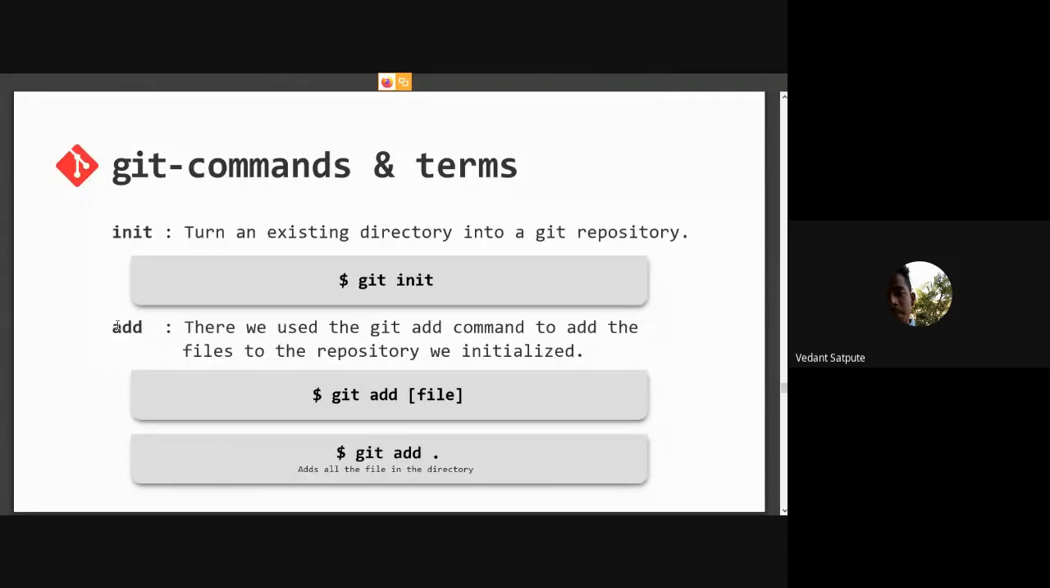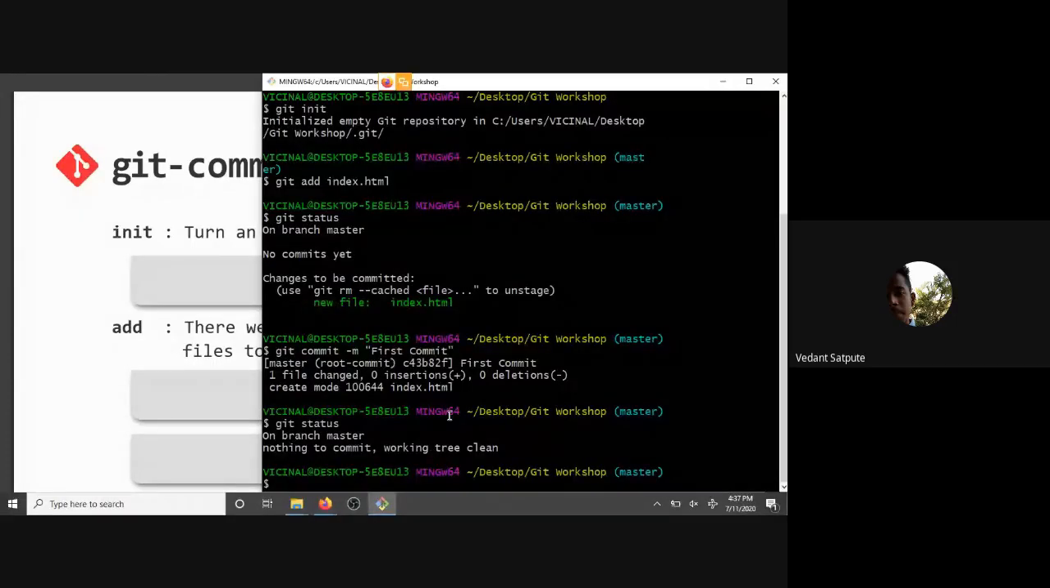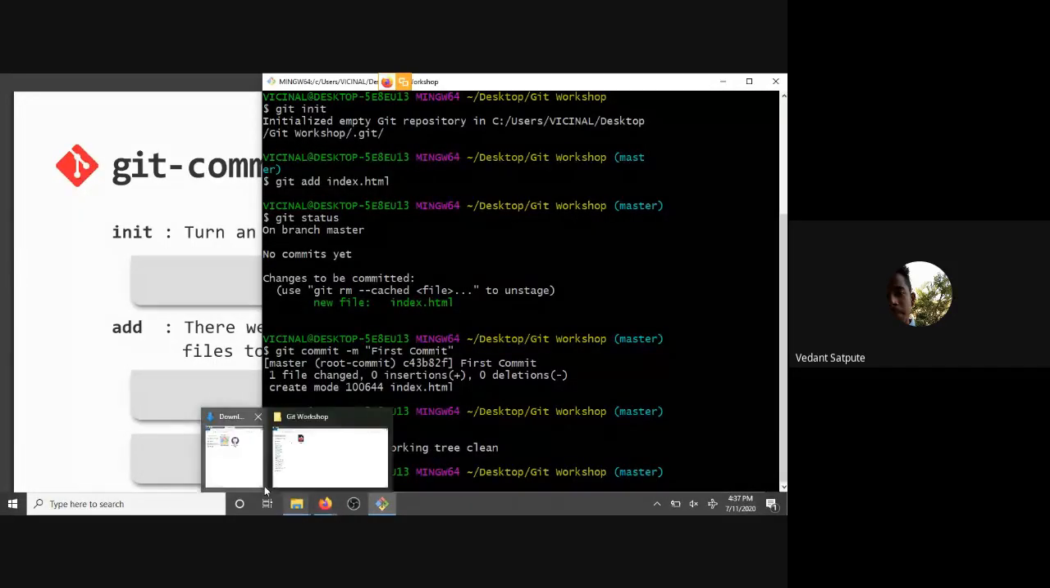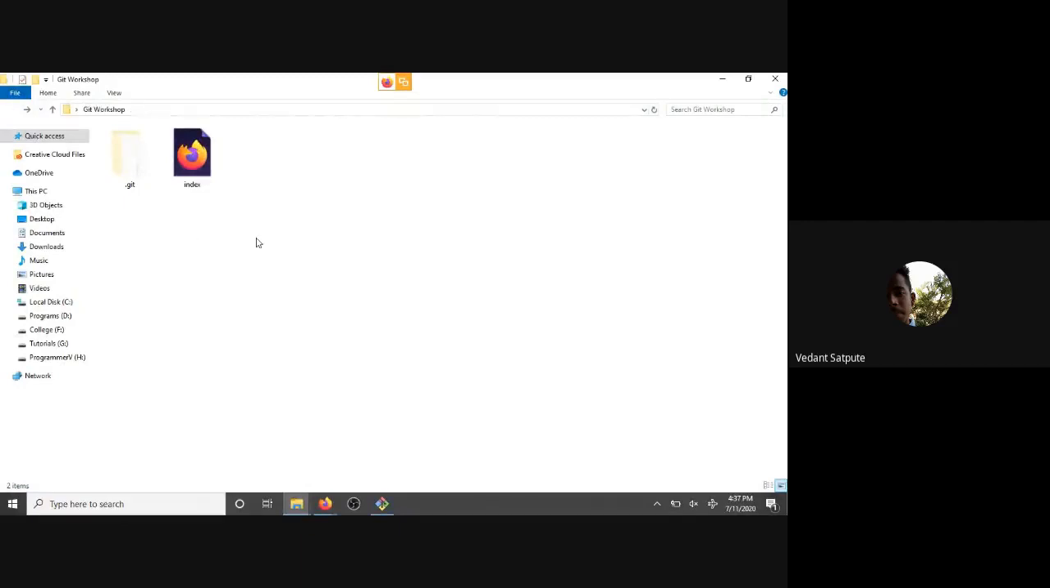Suppose now I left one thing, that is git add dot. What does this dot do? Suppose this directory has too many files, too many directories and too many folders. You won't be adding git add and then the file name every time, for every file name that you can imagine.